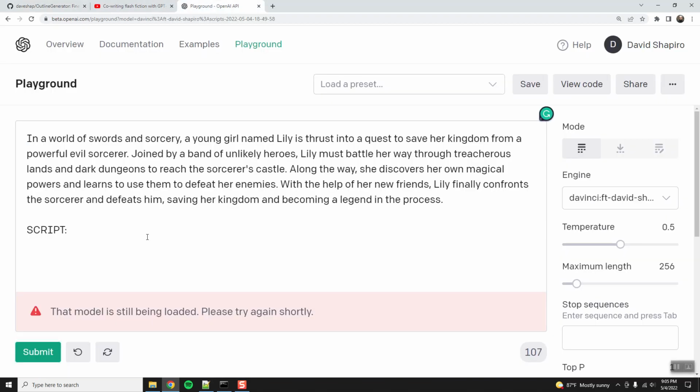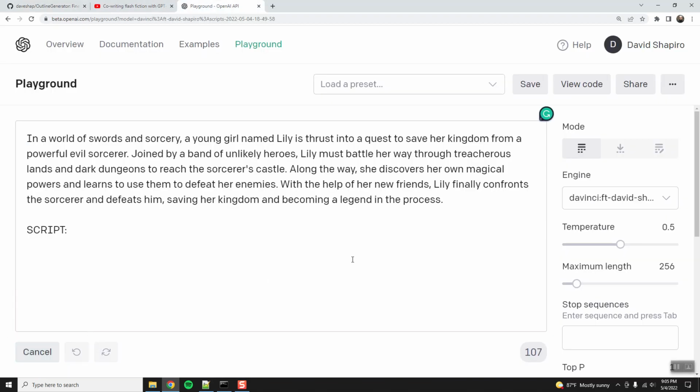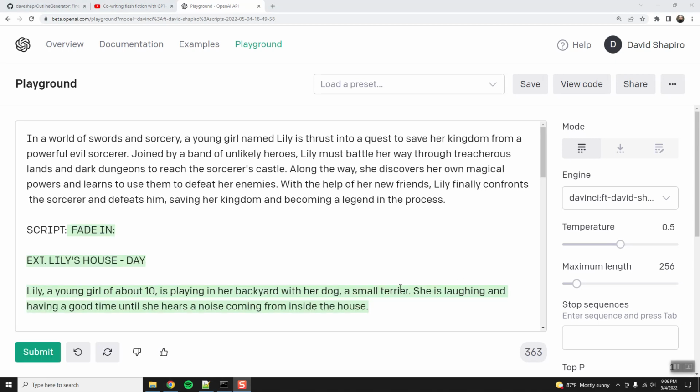Has it finished loading? Oh, come on. Why is it going so slow? Don't you know I got a YouTube video to make here? Usually it only takes 1 or 2 tries before the fine-tuned model loads. So I wonder if OpenAI is extra busy today. Okay, I'm going to pause it rather than make you wait. Okay, and of course, 3 seconds after I clicked pause, it ran.